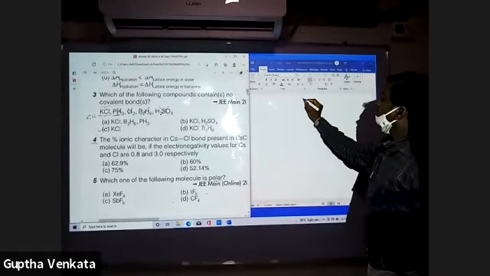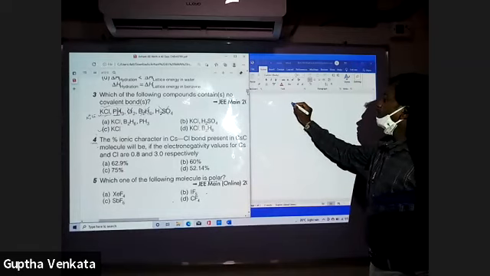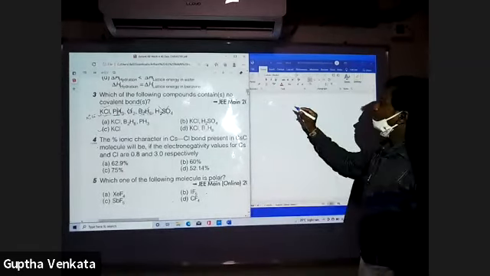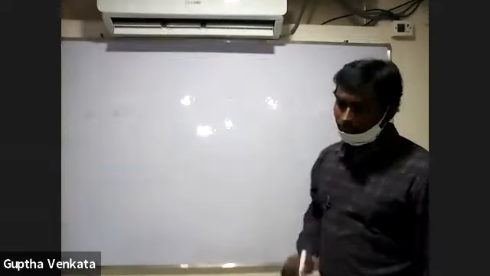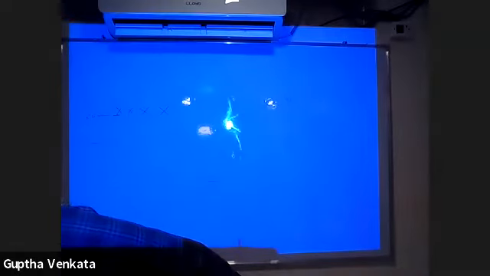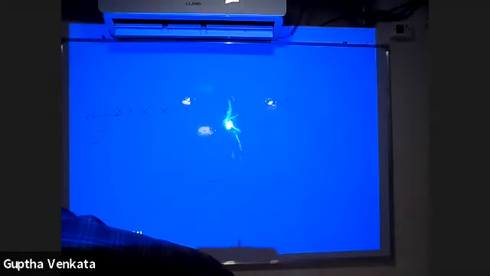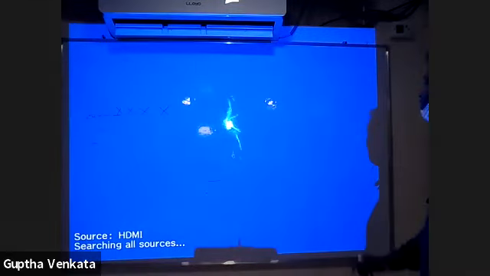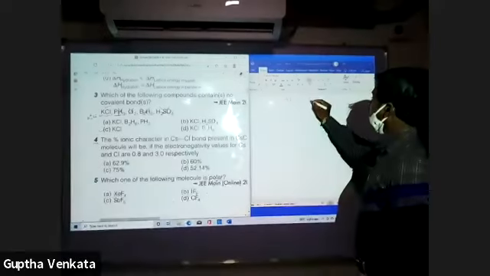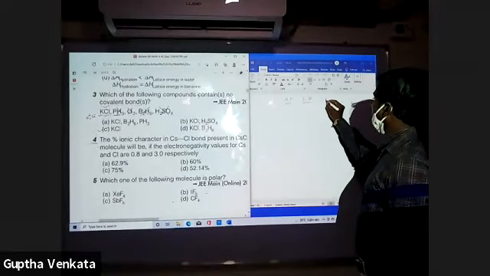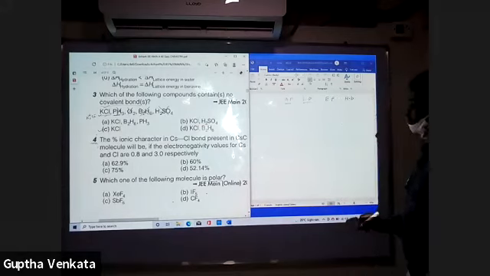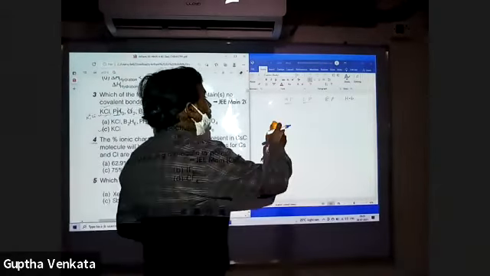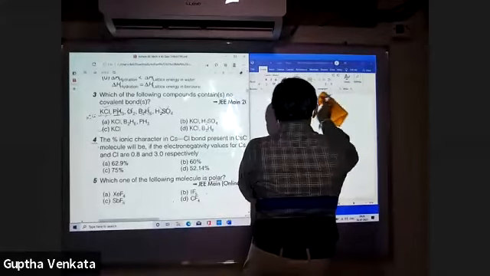Before going to the structure, I would like to give a small idea for you. Remember, only bond pairs, lone pair, bond pair, lone pair. Bond pair, lone pair, next one electron pair, hybridization, and the geometry. Then it gives us so much of idea. It will give so much of idea for most of the questions.